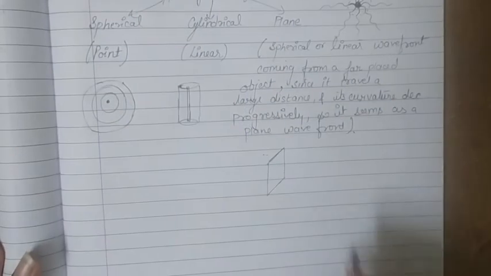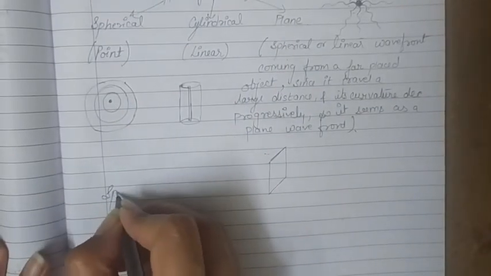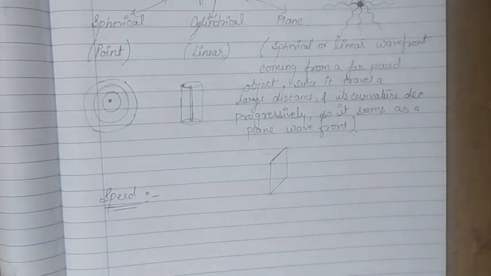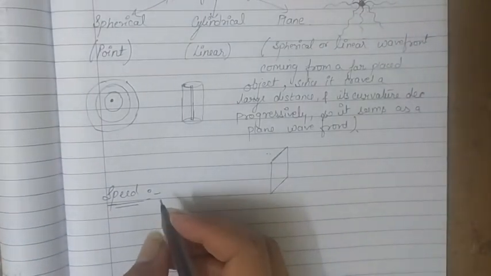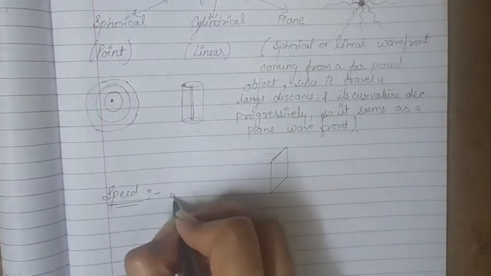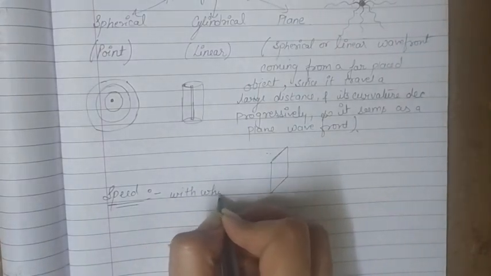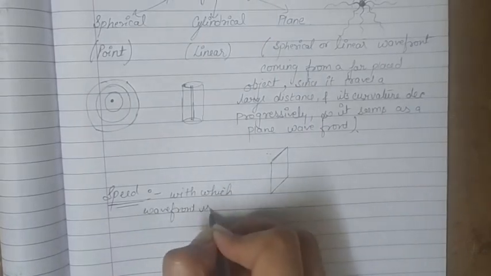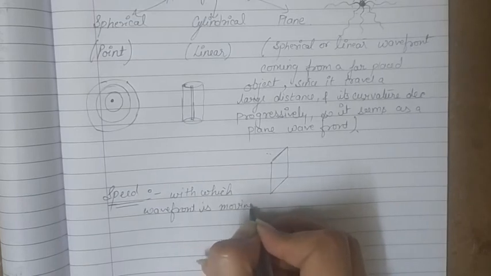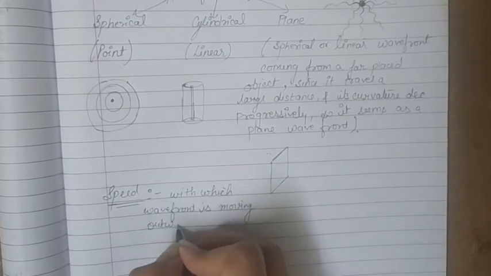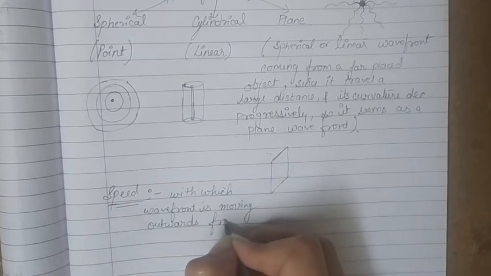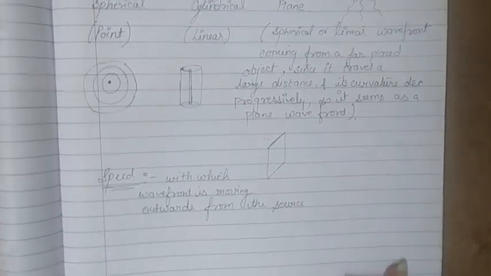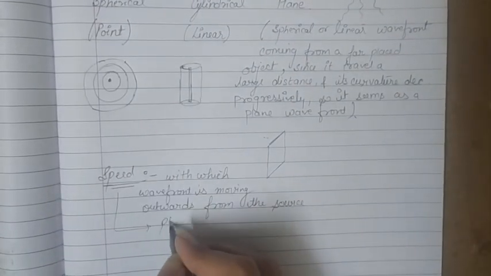So these wavefronts will be moving progressively, and the speed with which the wavefront is moving outward from the source is called phase speed. So that speed is called phase speed.